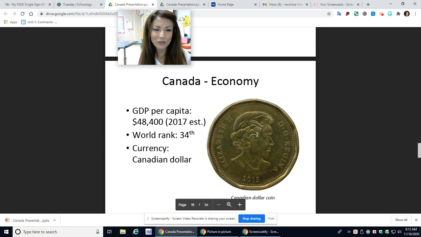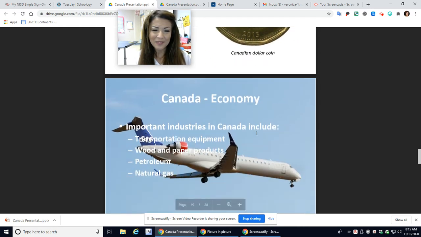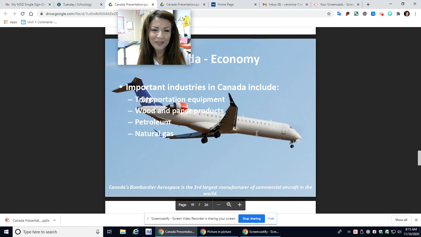Their GDP per capita is 48,400. They rank 34th on the HDI, and we'll talk about that today. These are some of the economic industries that they have: transportation, wood and paper products, petroleum, and natural gas.